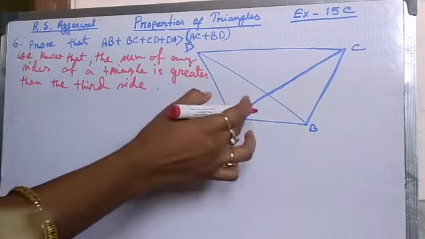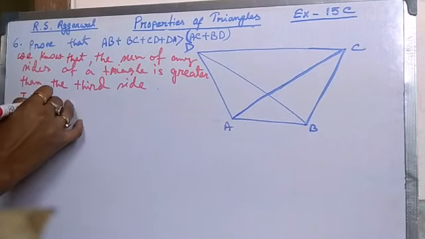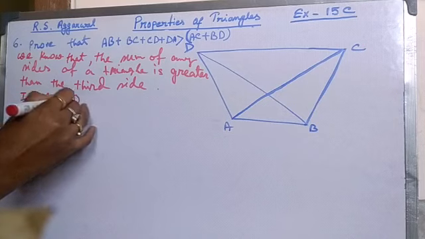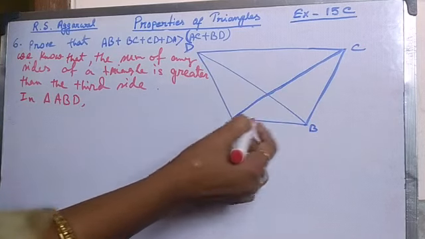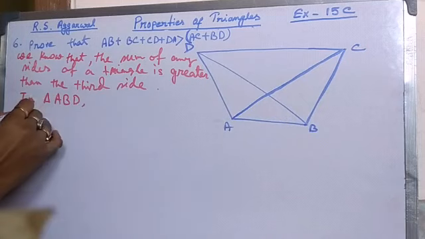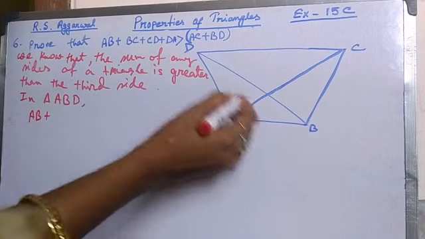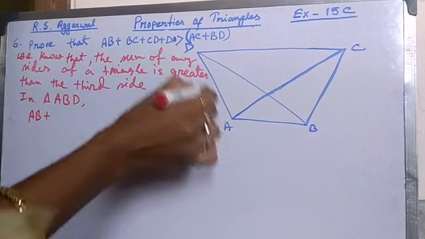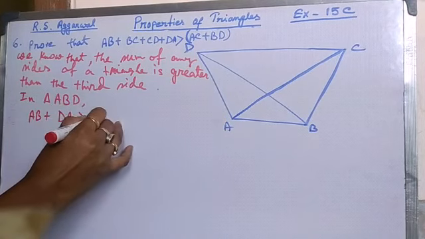So first we will take triangle ABD. In triangle ABD, BD will be kept on one side, that means AB plus AD. We will take DA, so AB plus DA is greater than BD.